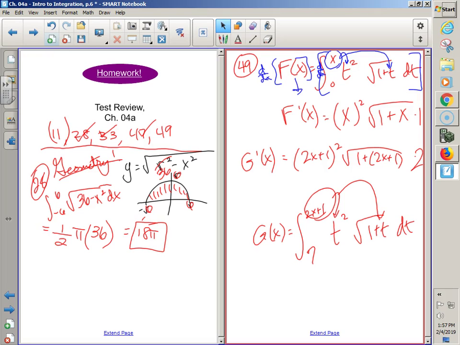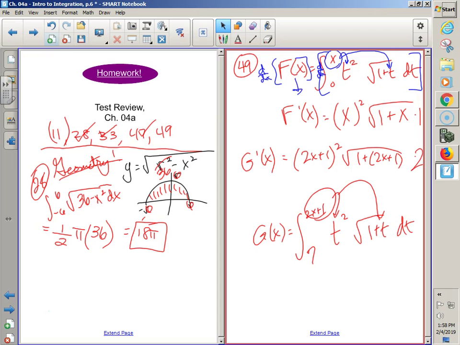Initial value problem. If they give you a clue, what do you do? Anti-derive and plug in your clue to find the plus c.